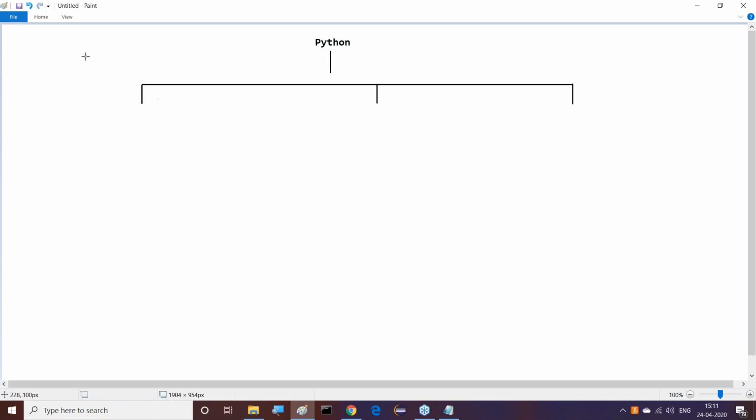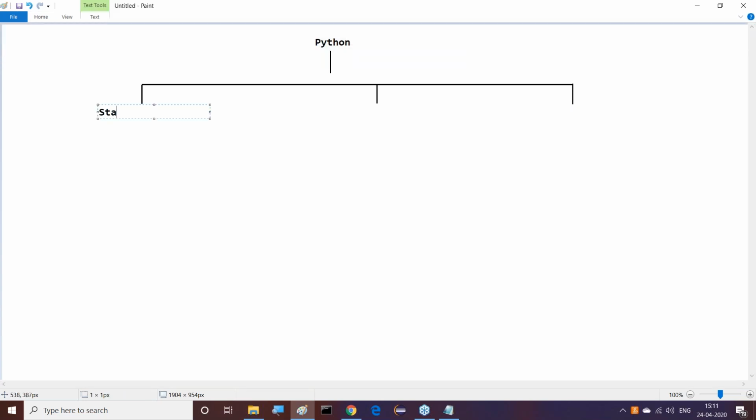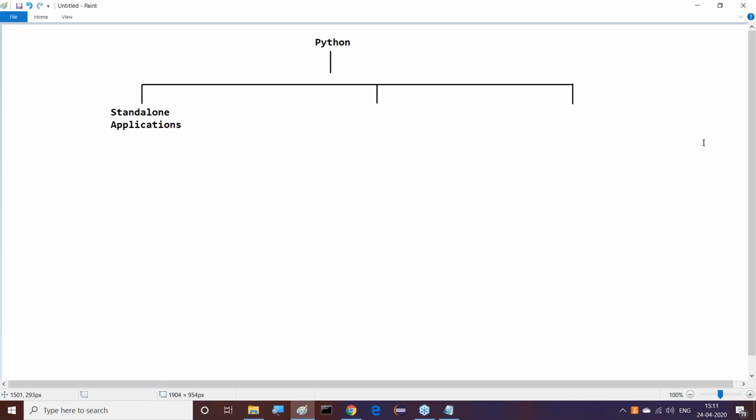First one, you can understand, is standalone applications. Standalone applications are very fundamental; we are able to prepare them. The next one is web applications.